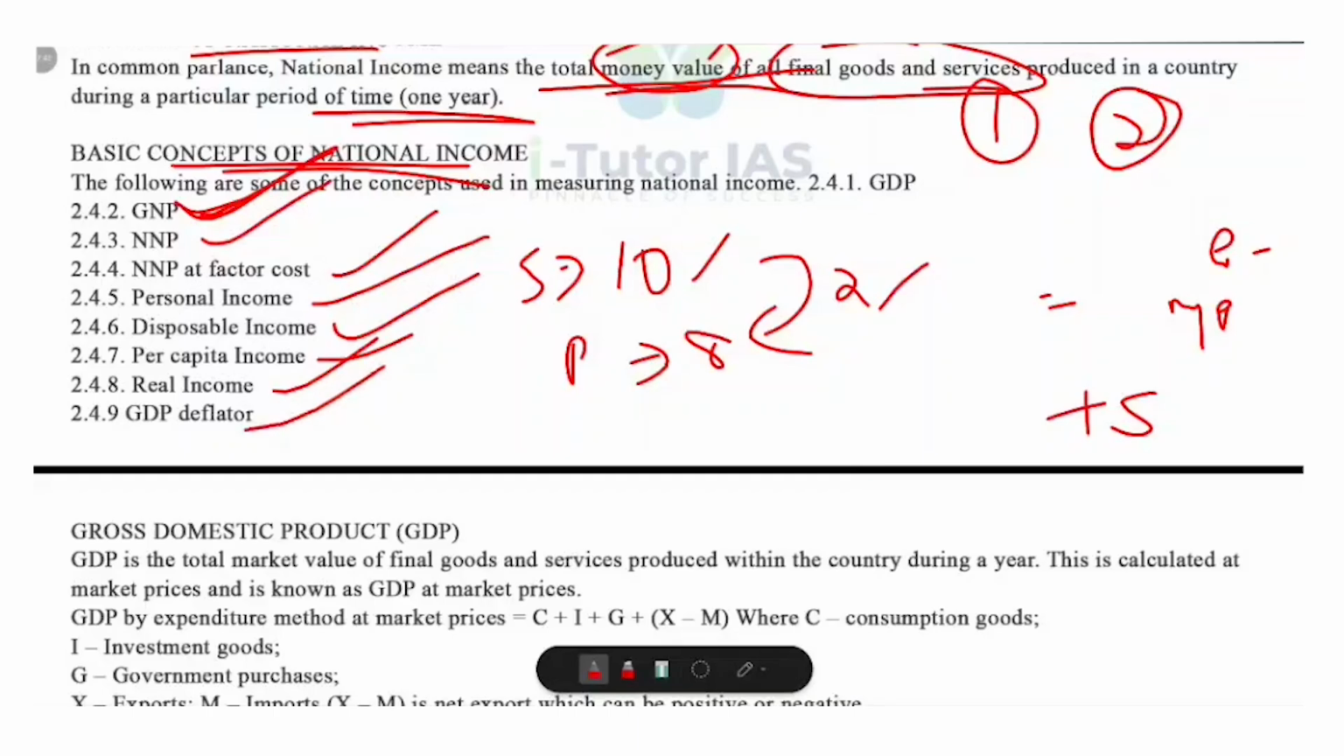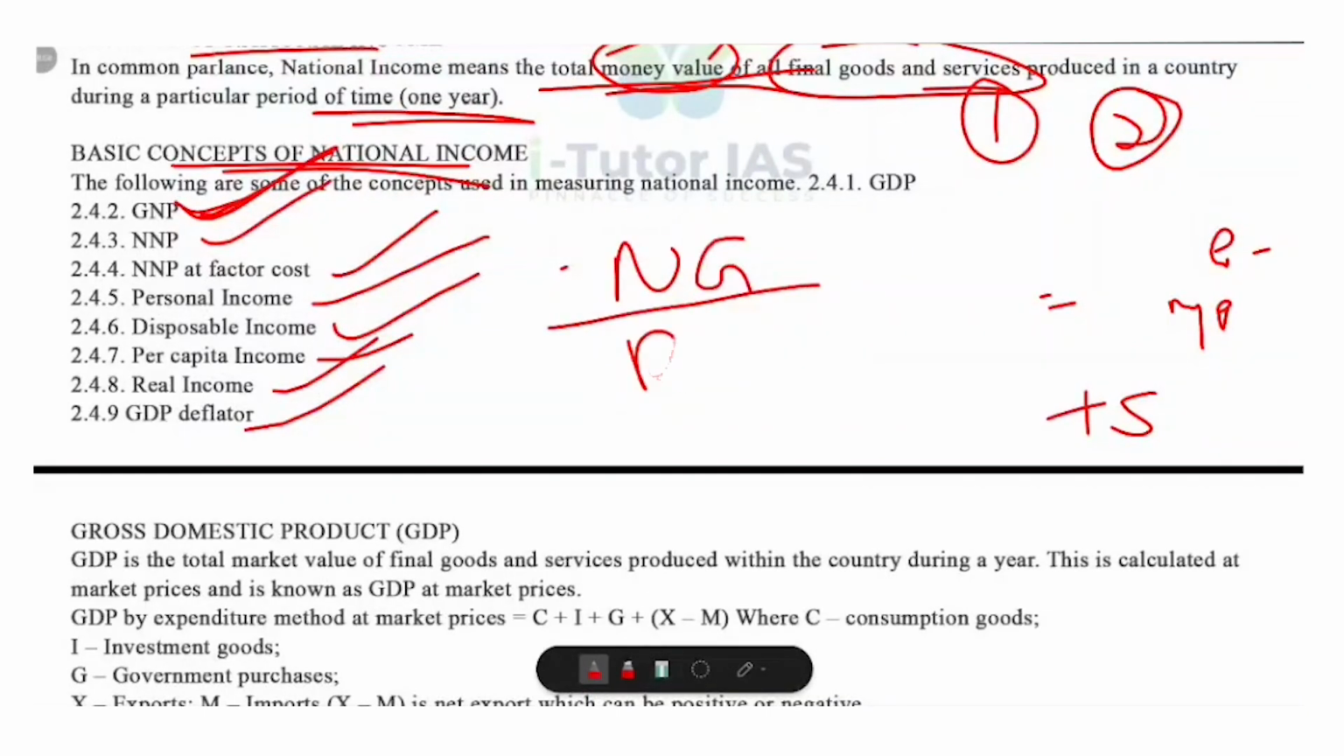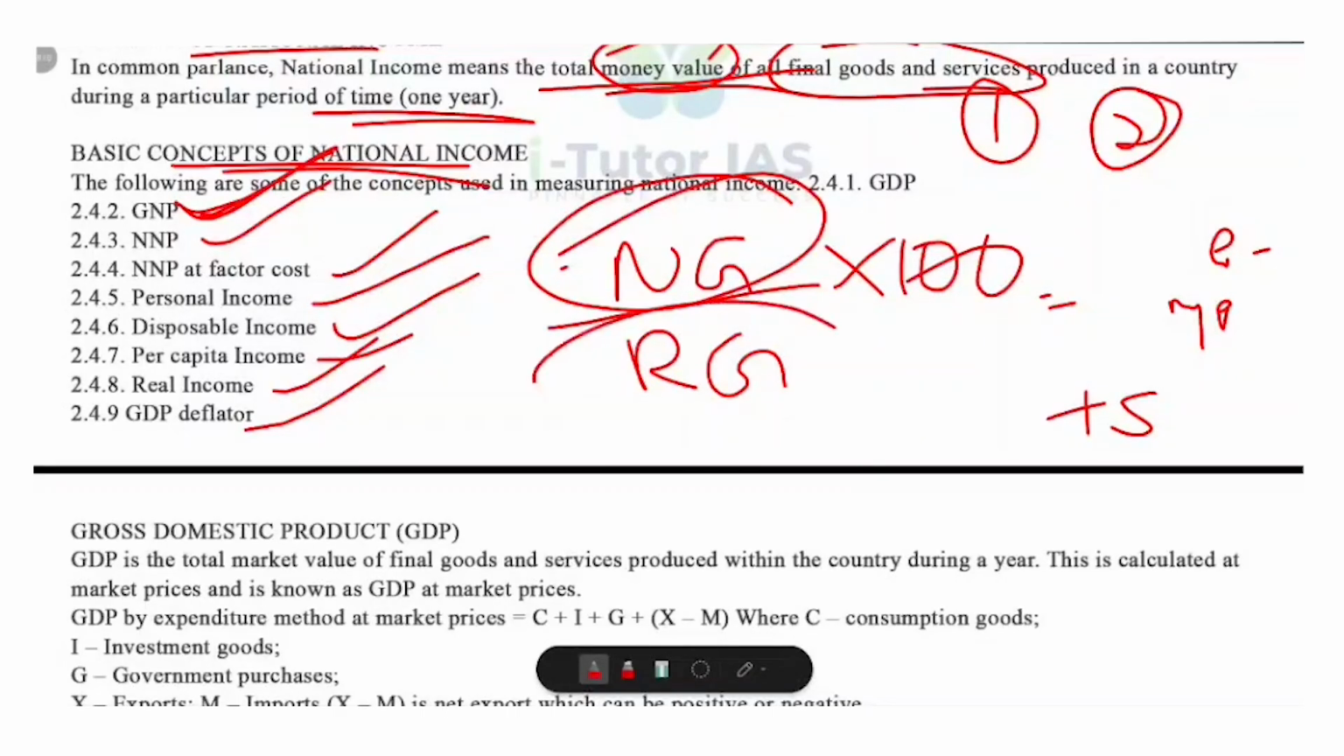Now what is meant by GDP deflator? It's a very important concept for UPSC prelims. Okay. What is meant by GDP deflator? It measures overall price levels in the economy. So what is its formula? GDP deflator is equal to nominal GDP divided by real GDP into 100. So the formula for GDP deflator is nominal GDP divided by real GDP into 100.